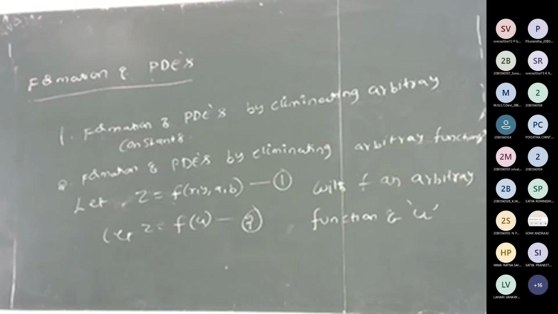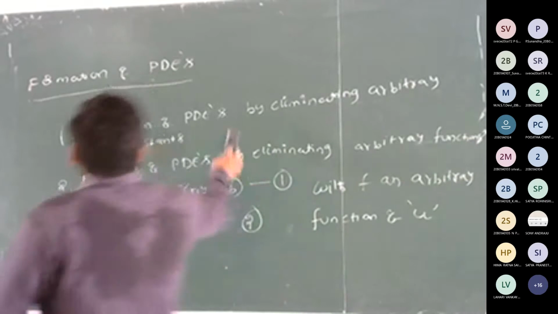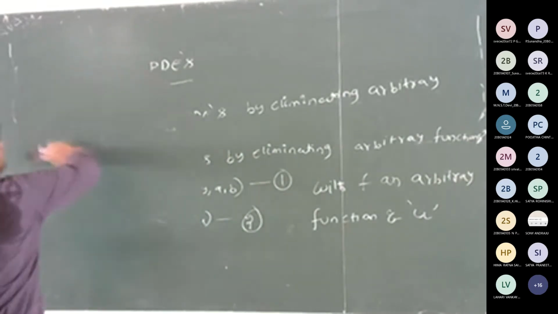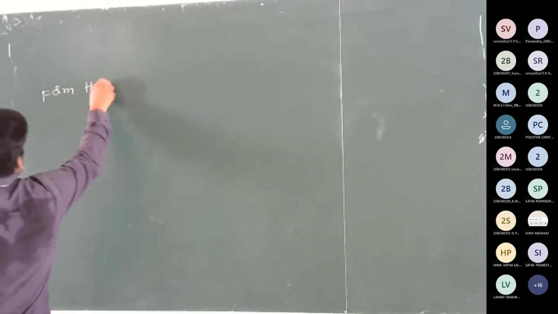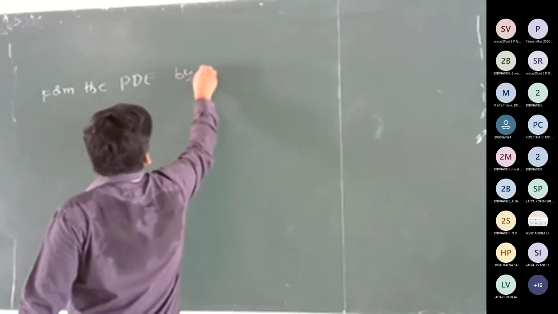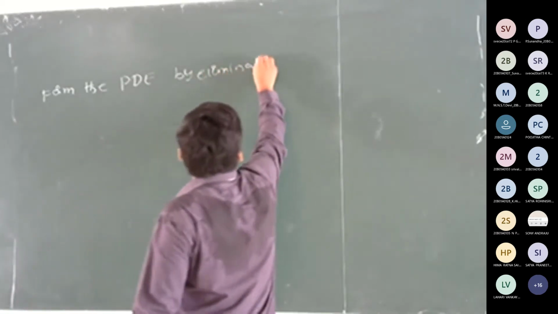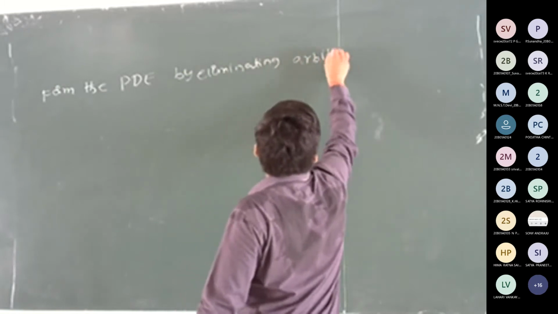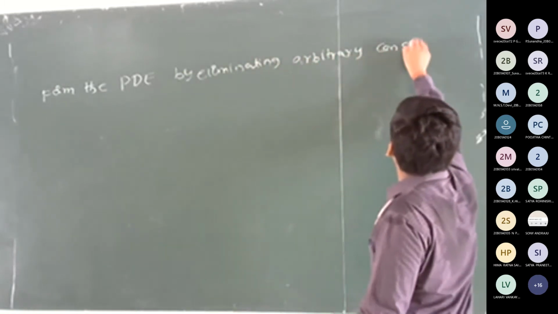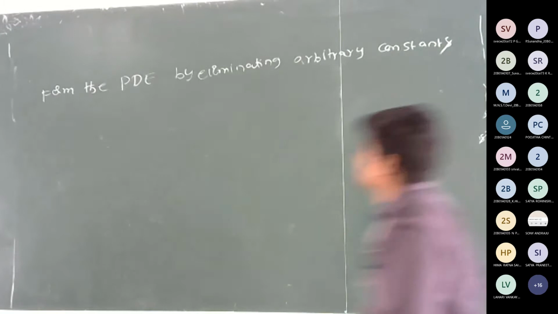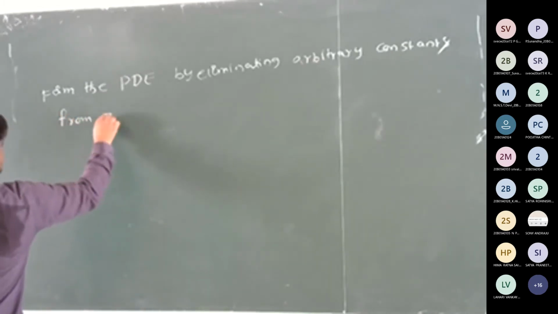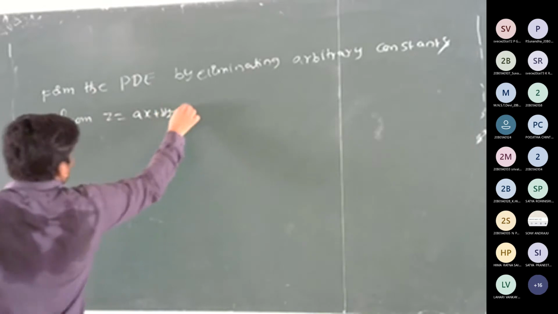I have a very simple example. First write down: find the PDE by eliminating arbitrary constants from z is equal to ax plus by plus ab.